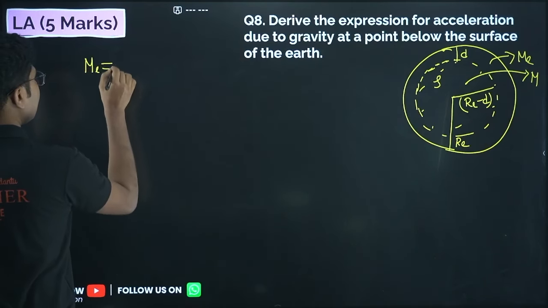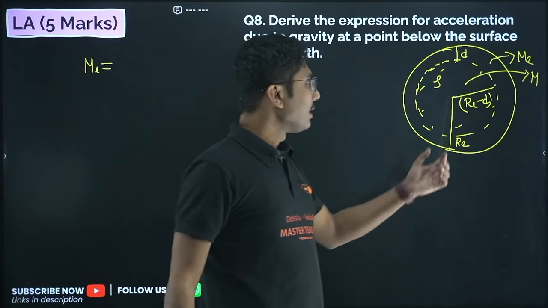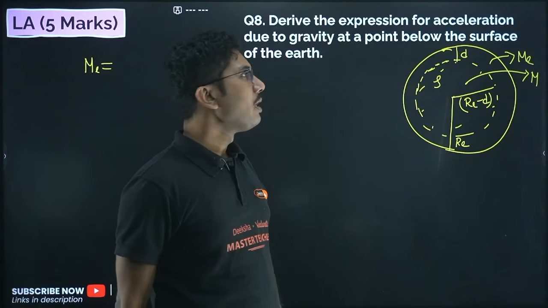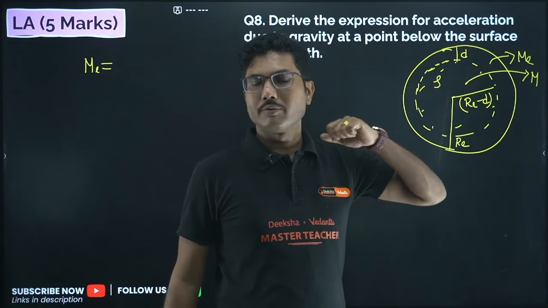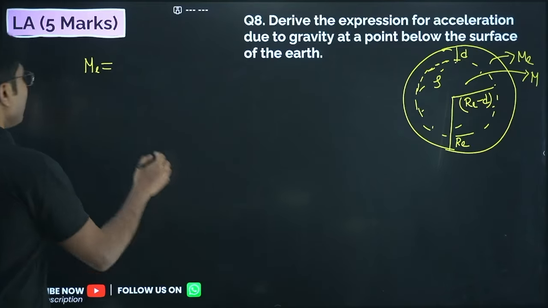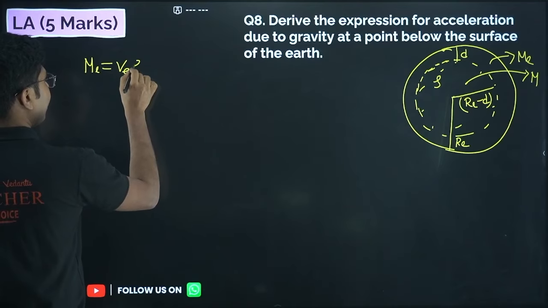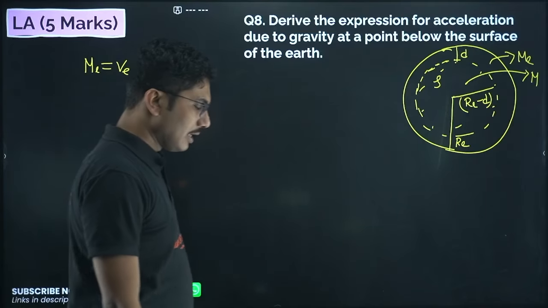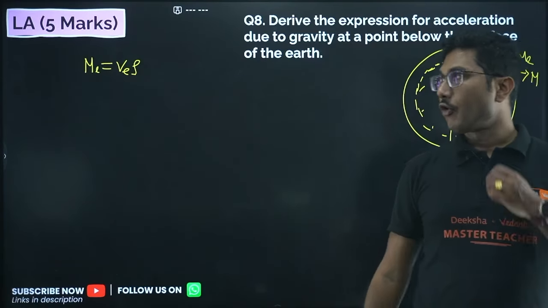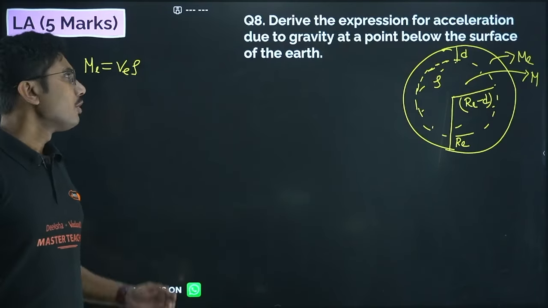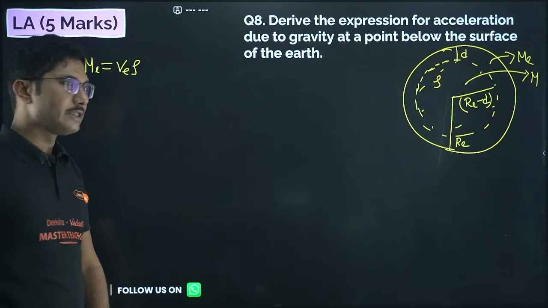We know the density. If we can calculate the volume and multiply with the density, that gives the mass. Density is mass per volume, so mass will be volume into density.